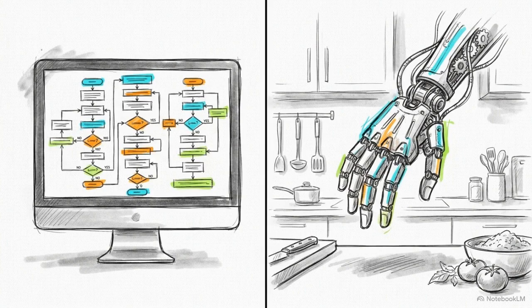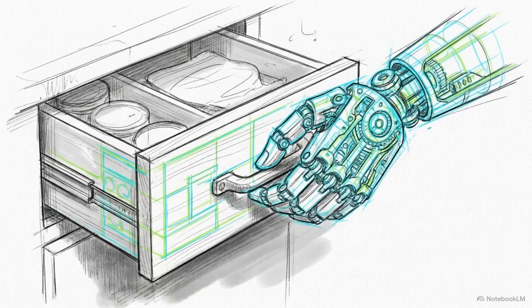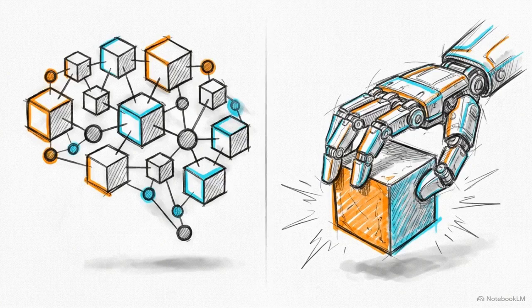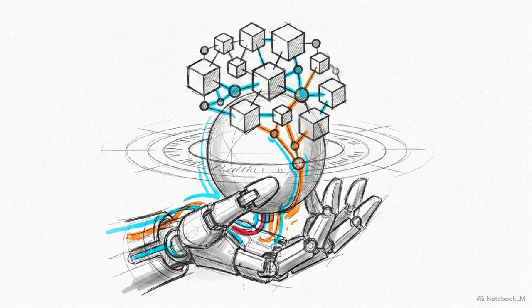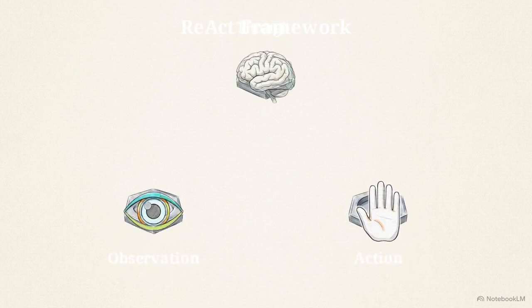Successful task solving requires a specific synergy: internal thought to guide the action and external action to ground the thought in reality. That brings us to the ReAct architecture. It's a framework that forces a language model to generate both task-specific actions and visible reasoning traces, interleaved together. ReAct uses a thought-action-observation loop. First, the AI thinks out loud, splitting a complex goal into smaller substeps.